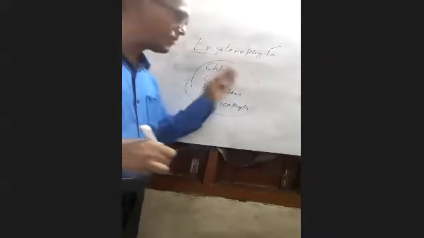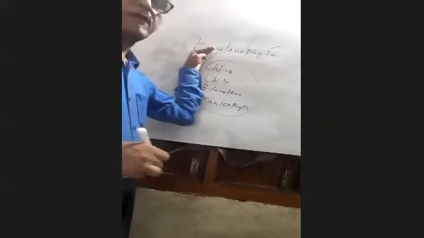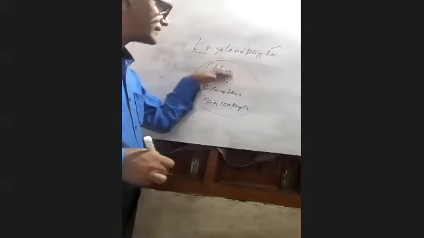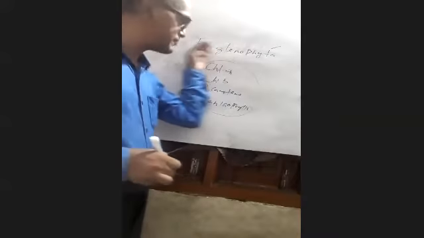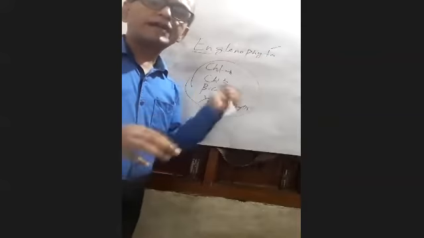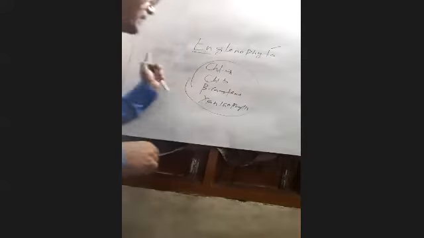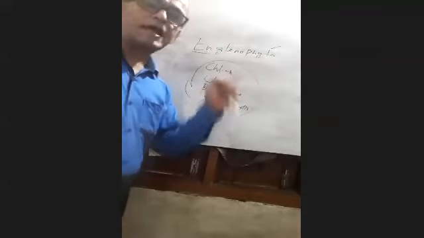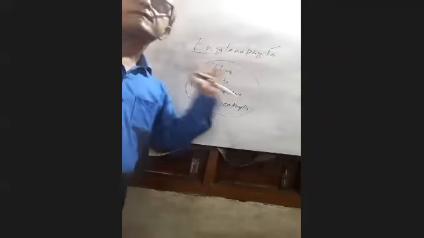So Euglena is also a plant-like organism because of the presence of such pigments. That concept you have to remember. All the pigments found in plants are also available in Euglena.